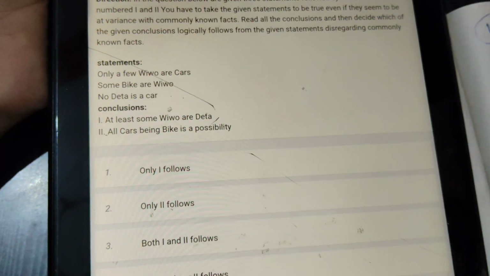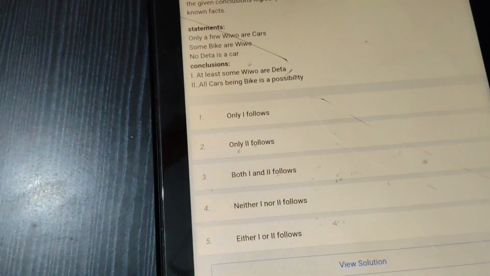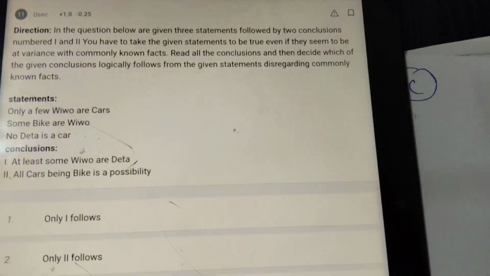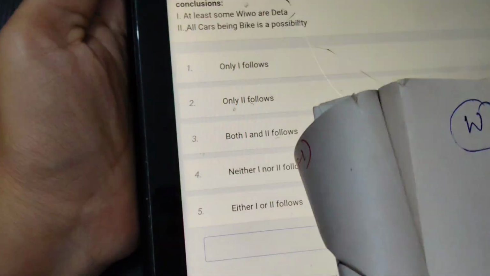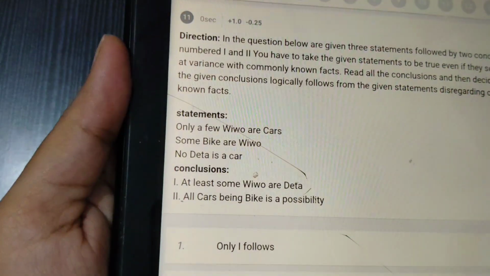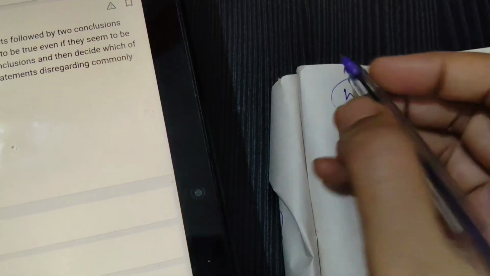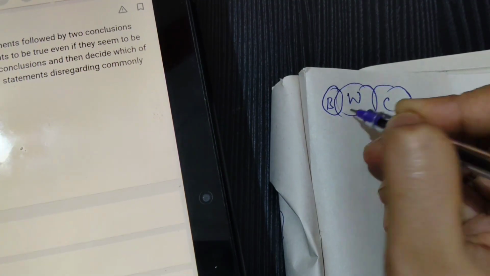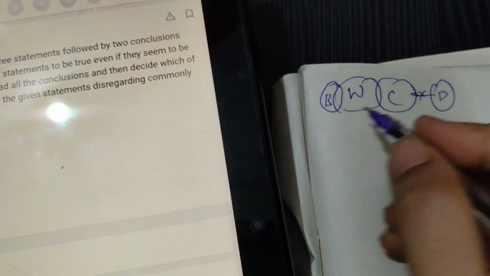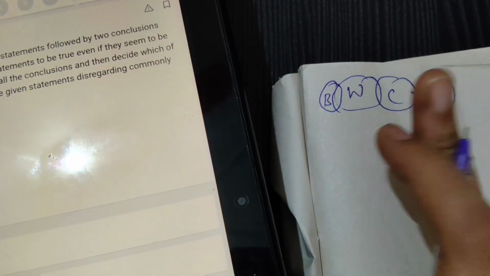Only few vivo are cards. Few vivos are cards. Some bike are vivo. Next, no data is car. I hope everyone will mostly draw the diagram like this. I will do it this way only.